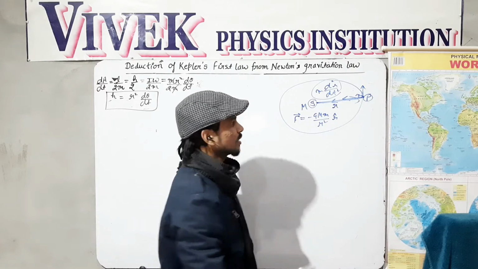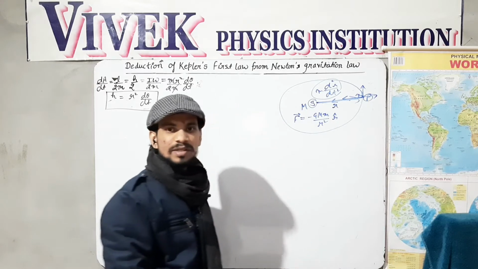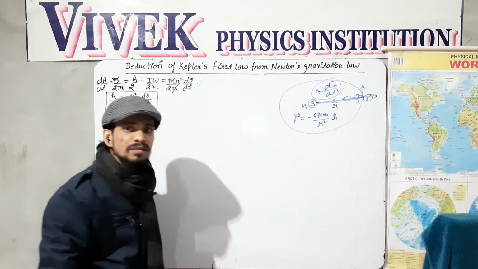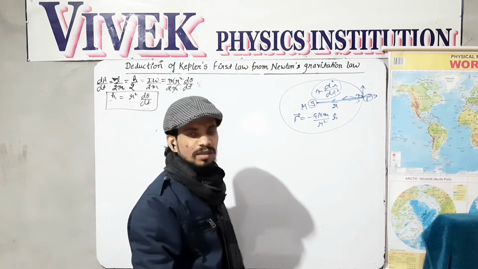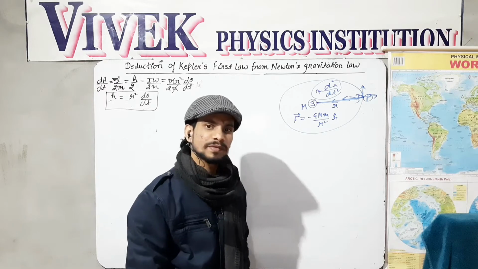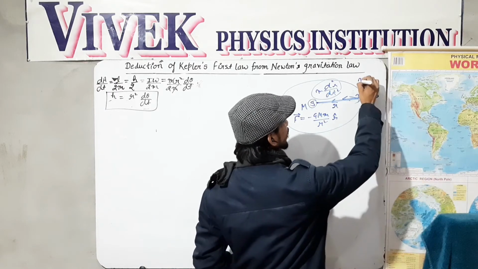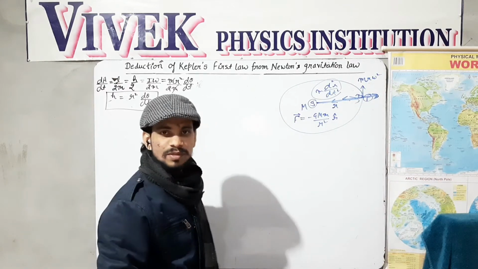Also, there is a force acting on the planet which is nothing but the centrifugal force, because the planet is moving just like in a circular motion. Even if this is an ellipse, centrifugal force also takes place. So this force is nothing but m r omega square, the centrifugal force.